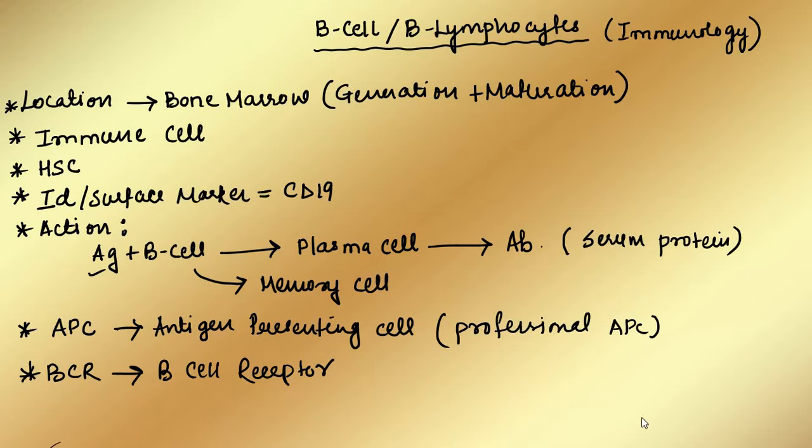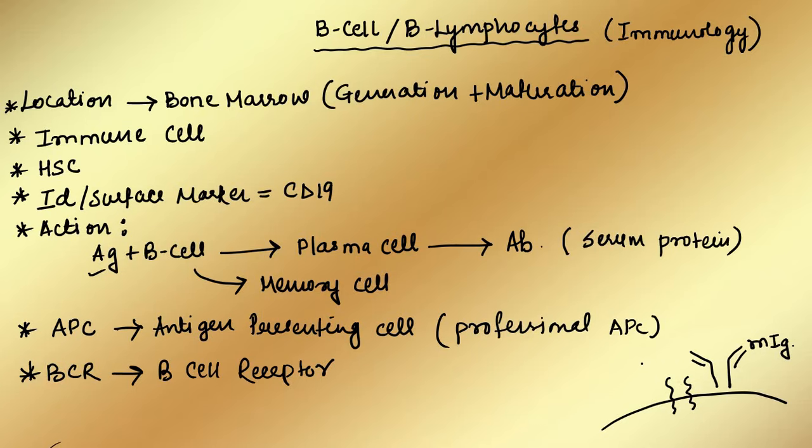If you want to draw the surface of a B cell, suppose this is the surface of a B cell. It has a membrane immunoglobulin for the antigen attack, and secondly it has one heterodimer. Heterodimer means there are two monomers, but they are different monomers.